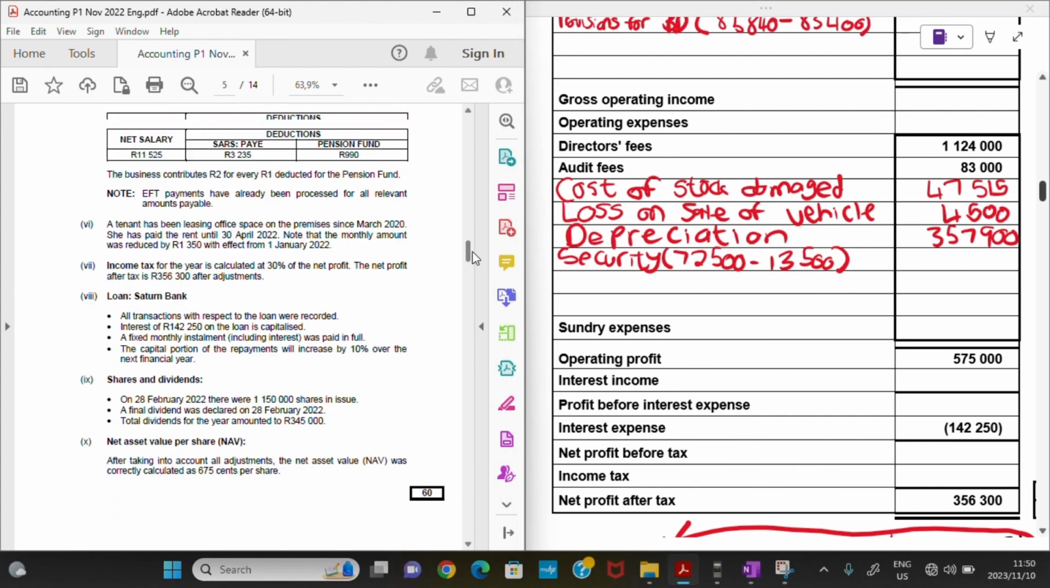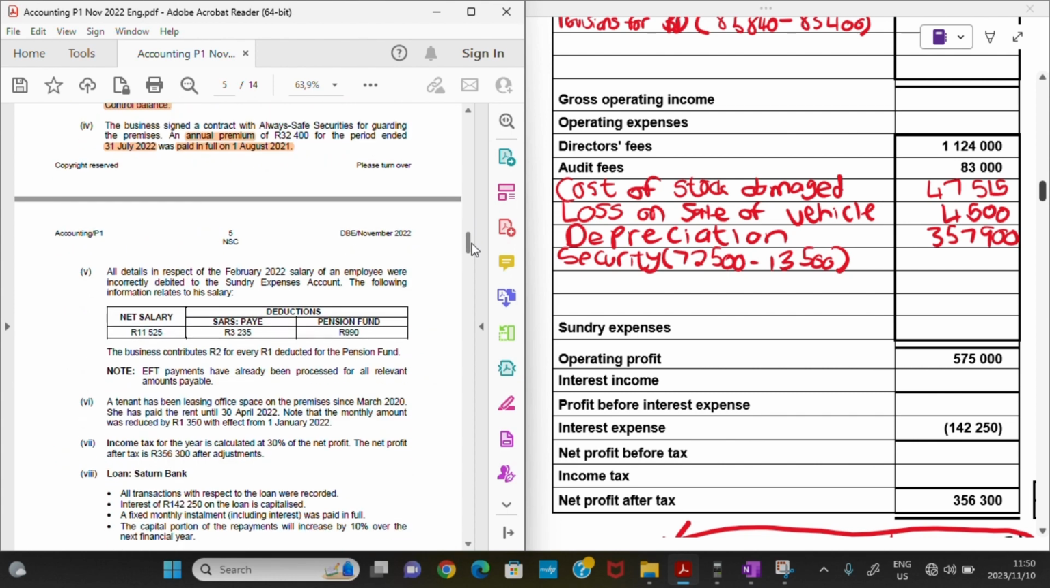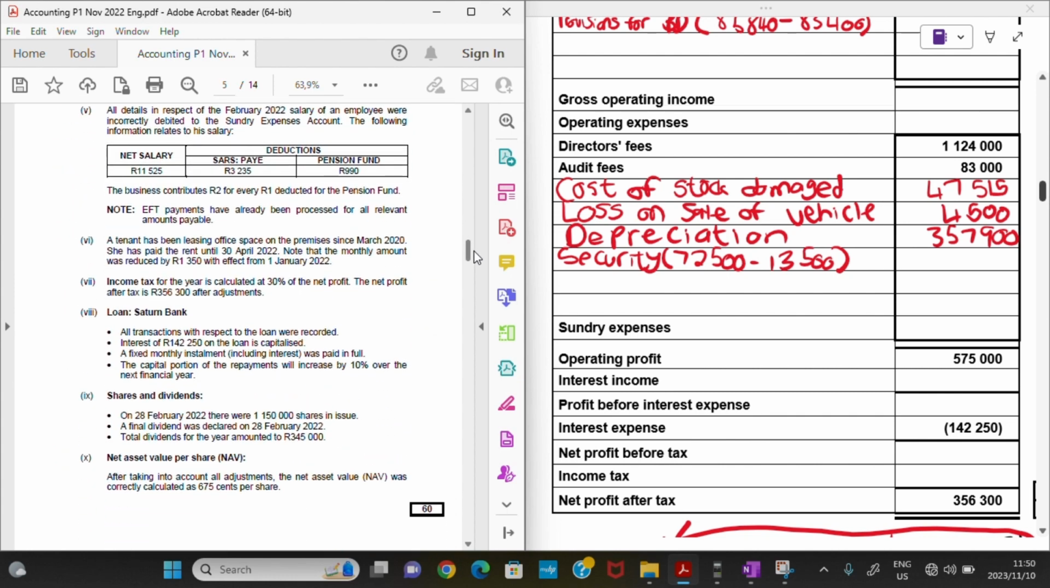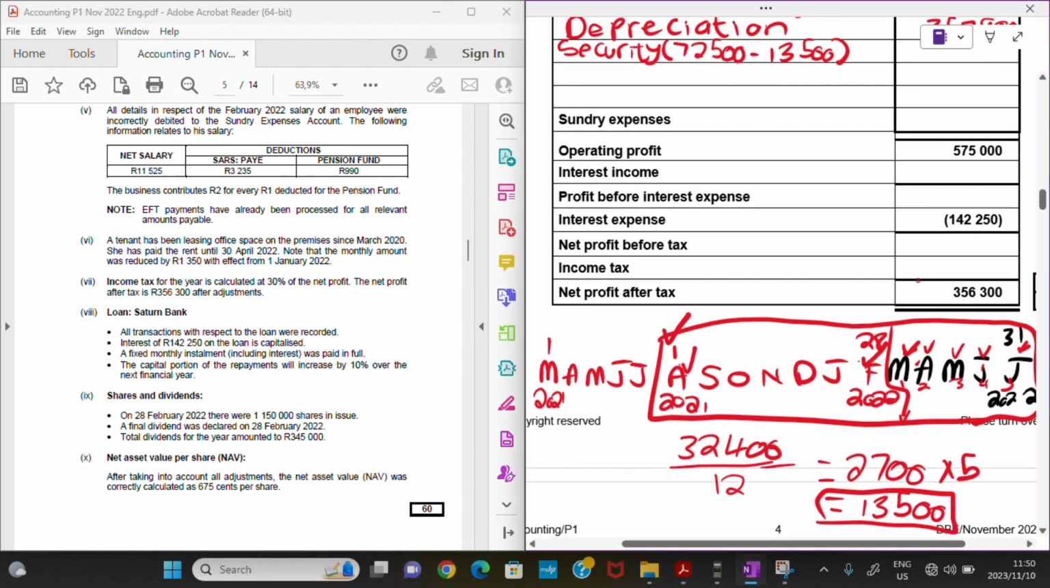I just hope that I didn't make it too complicated for you guys. I just try to break it down as much as I can so that it can be easily understandable by you. So that's basically how you do it. Let's move on to number 5.